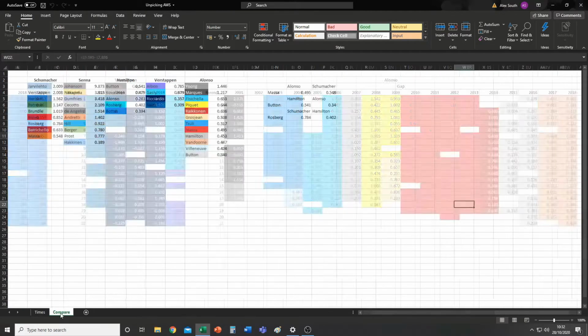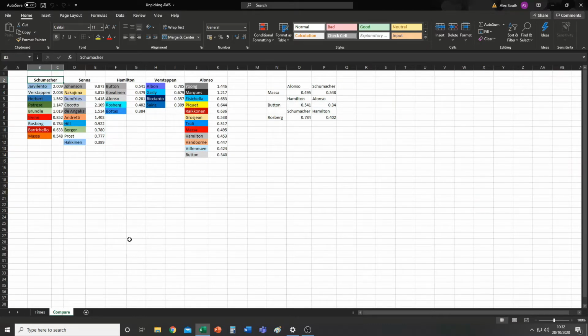But what I have done is I've just made this little compare tab on the side and just lined up everyone's orders at the moment. They're in no particular order. I've just put their teammates in the largest gap that they had to them in descending order. And then this little bit here is the web. So they created a little web, an interconnecting multi-layer web of teammate connections. Now I've only done one layer of this because, again, I don't have the time to find out all sorts of interconnecting webs between these 5.